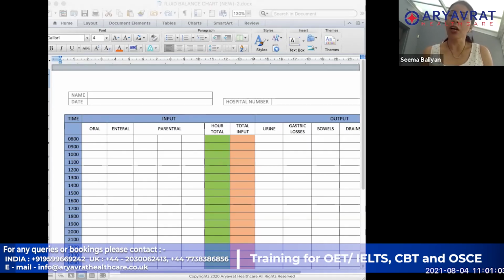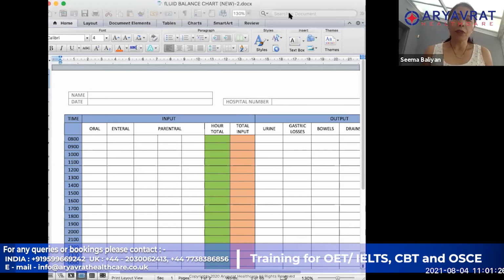So your fluid chart, the input output chart, is the one that tells you what has happened from the fluid point of view in the last 24 hours. It is done on a 24 hour cycle and it is updated on an hourly basis. Okay, so all of us have understood that one.